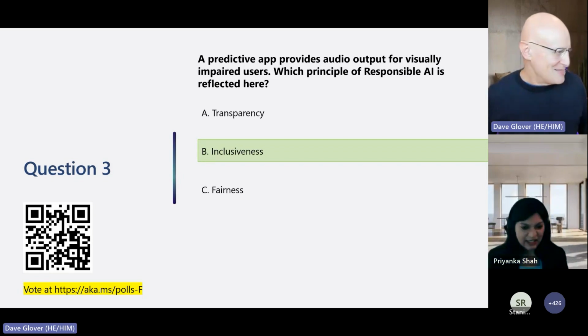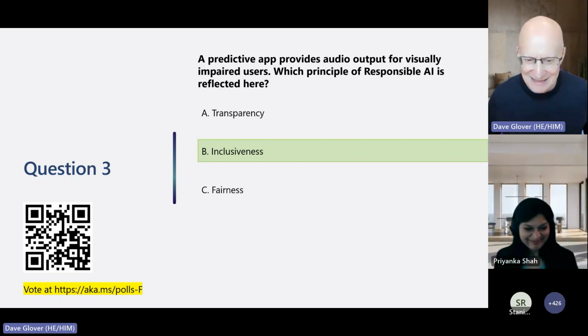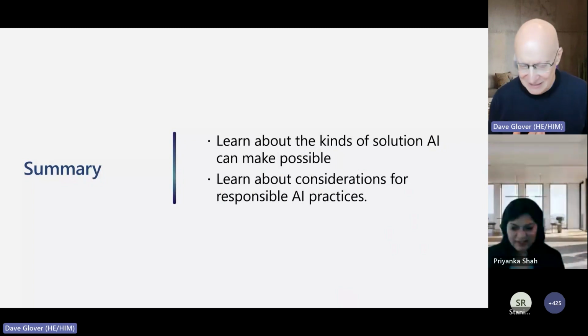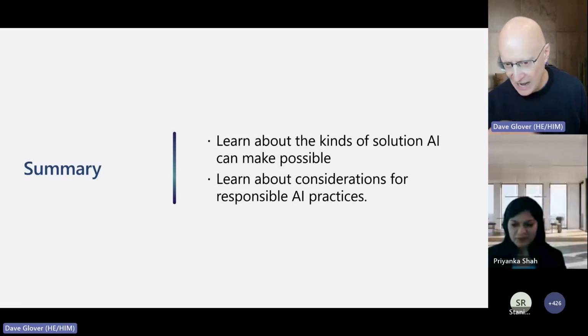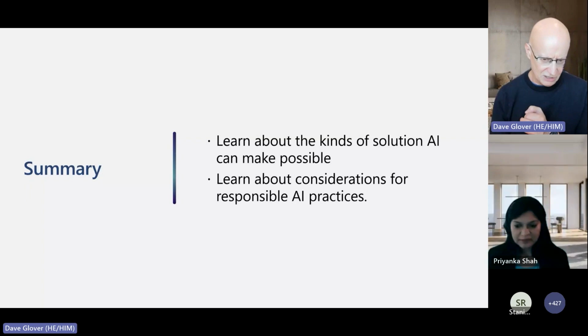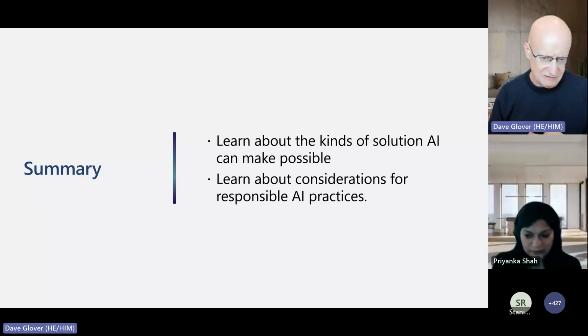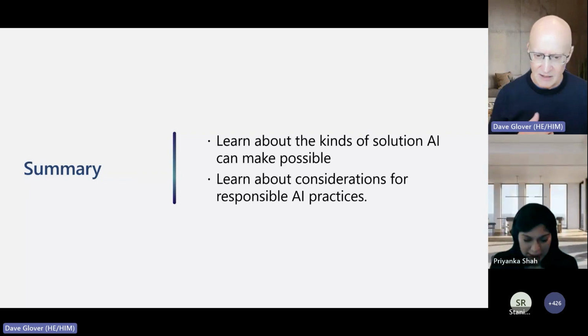All righty. Thank you everybody for chiming in there. That was great. So in summary, hopefully you learned a couple of things about solutions that you can use AI to make possible. You remember there was building models, so we talked about machine learning services. And then we talked about consuming models as application developers and using those inside your business processes to automate parts of your business processes.